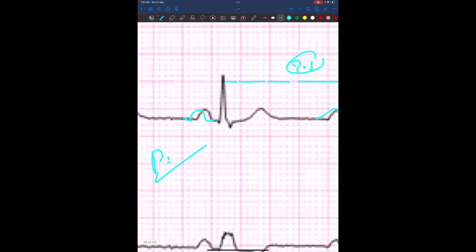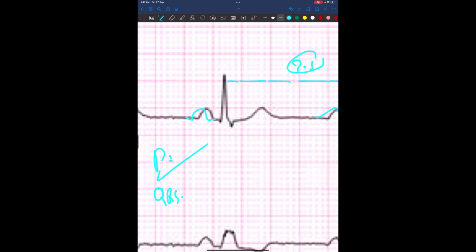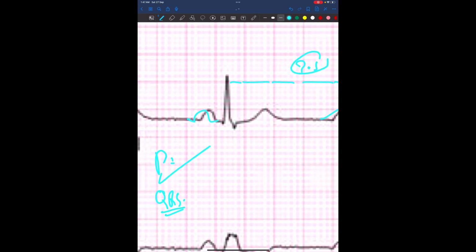But let's check the QRS complex. I know it's not a very good photo, but as you can see, it's 1, 2, 3, 4 boxes. Here, the number of boxes of the QRS complex is increased. This means that it's a wide QRS complex.